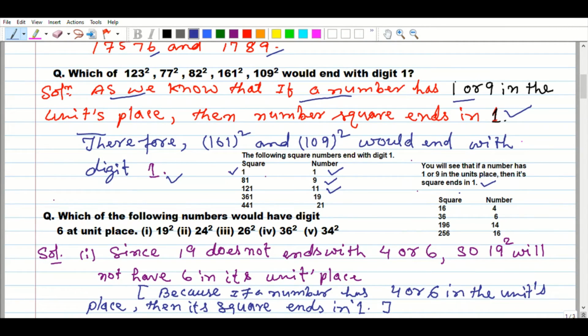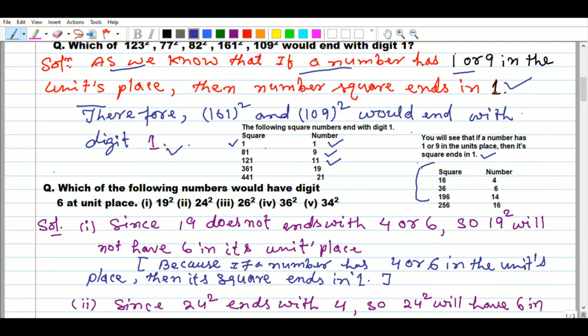Here you see some square numbers: 4 square equals 16, 6 square equals 36, 14 square equals 196, 16 square equals 256. Why have I written this here? Further we will use this.